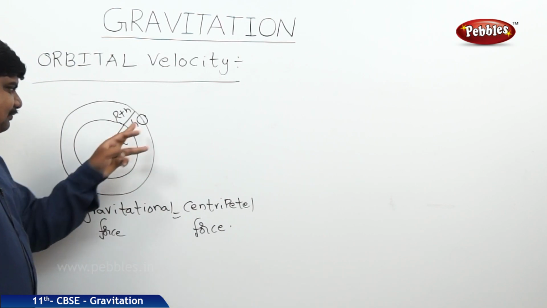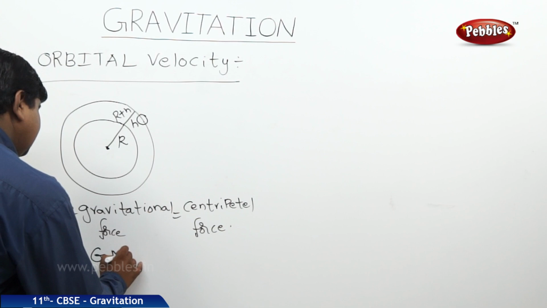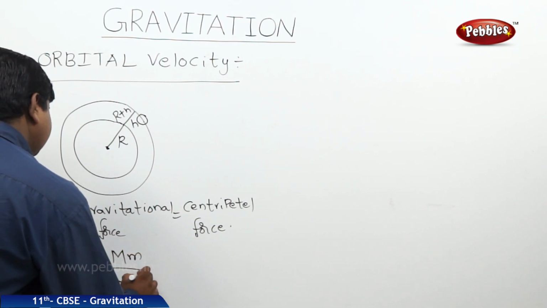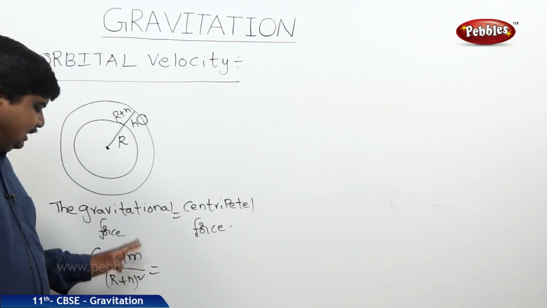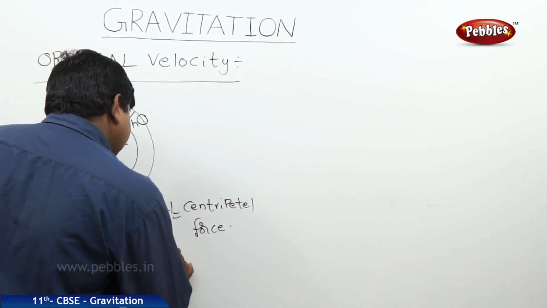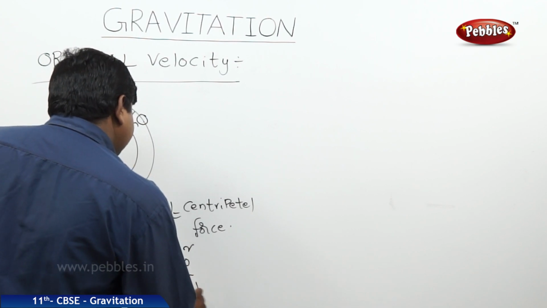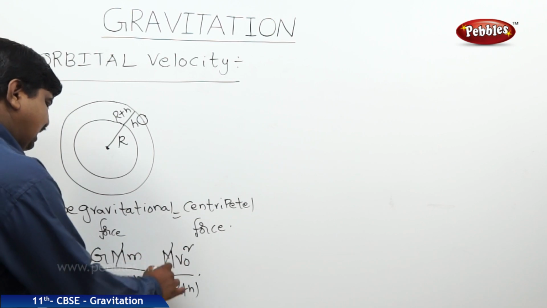So the gravitational force at a height r plus h is equal to GMm by (r plus h) whole square, because it is GMm by r square. Centripetal force is m v naught square by r plus h. So the small m on both sides will get cancelled.